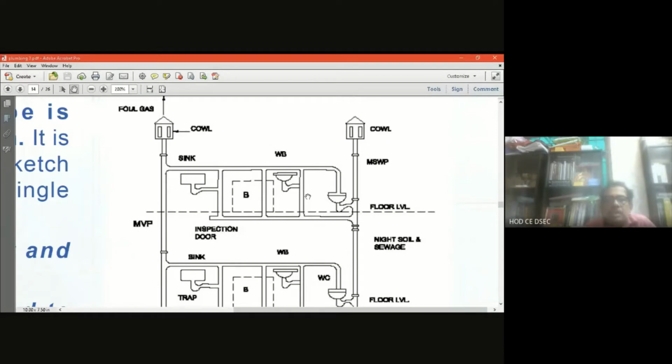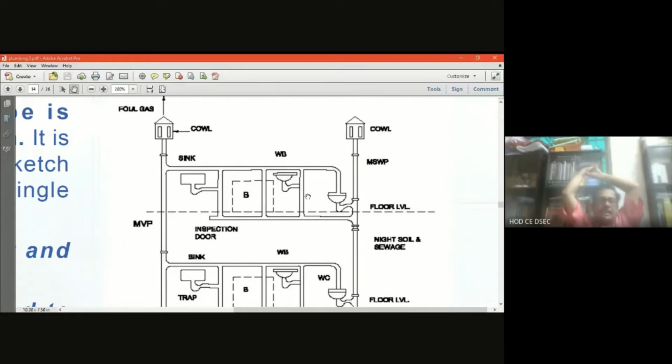Now you see the main soil waste pipe, which I am showing in the figure. Here the soil from the WC, that is the water closet with the cistern, is connected, as I have shown you, and the wastewater from the sink, basin, kitchen, bathroom, floors, and toilet also comes into that MSWP.